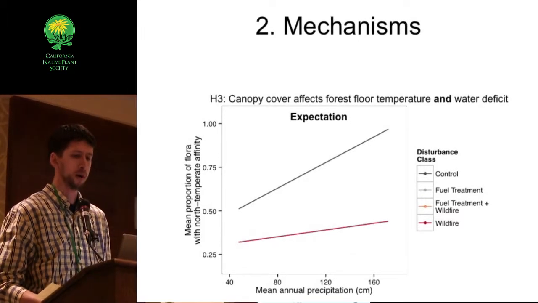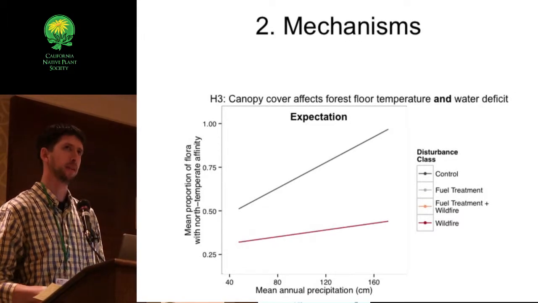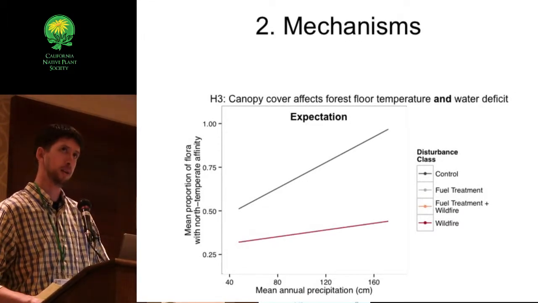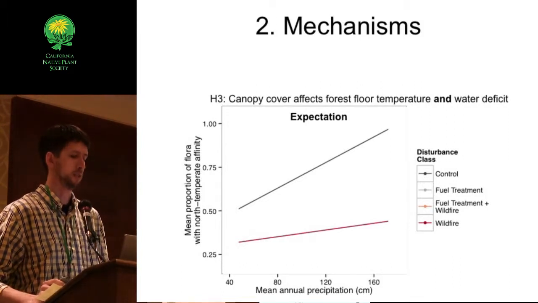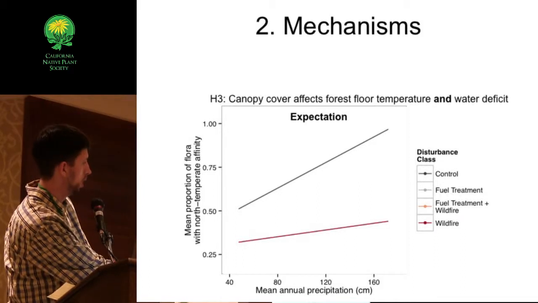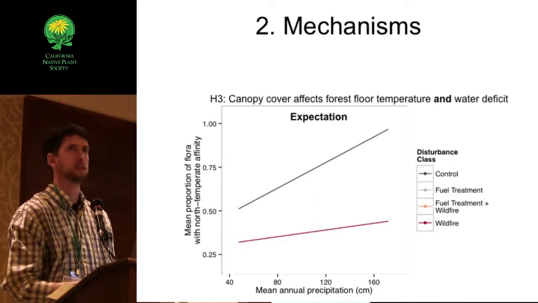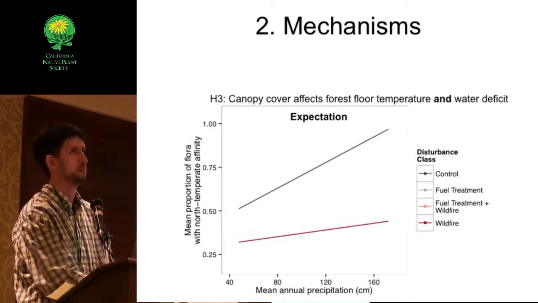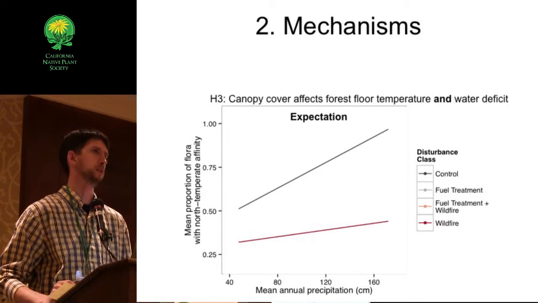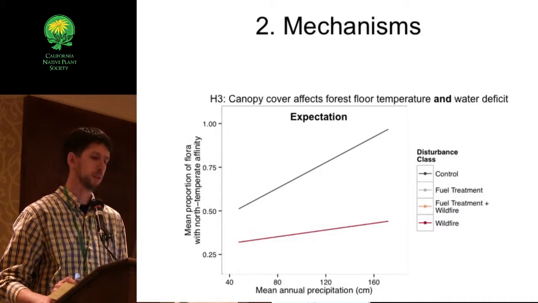But if there's a role for water deficit, we might expect the north temperate flora to respond both to canopy cover and to the annual precipitation amounts. In this case, even though this high severity fire group has low canopy cover across the board, these more productive sites have more annual precipitation, and so that might foster greater abundance of the north temperate group.